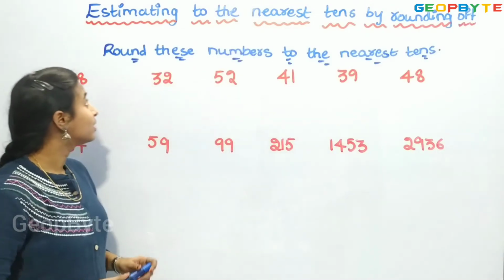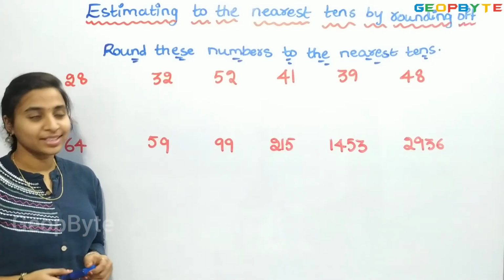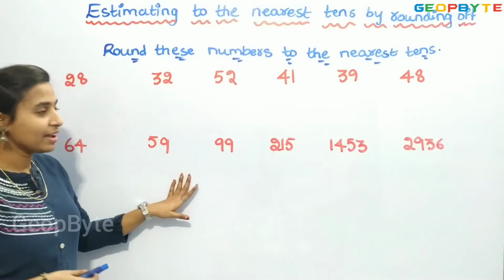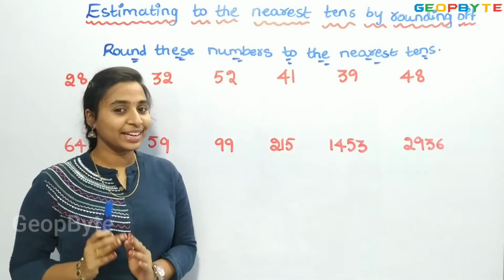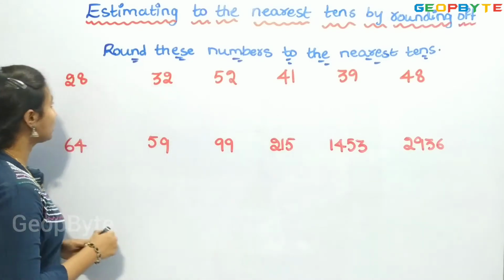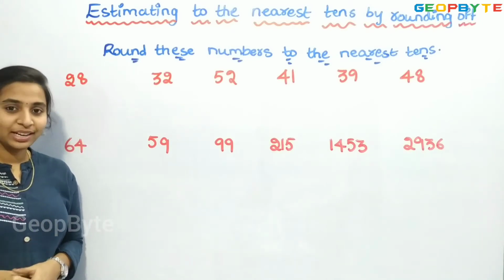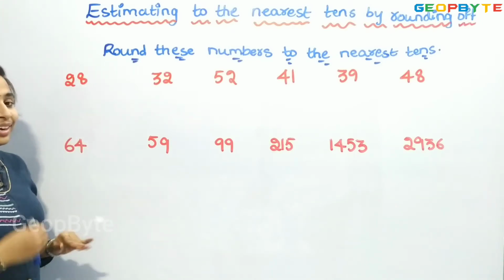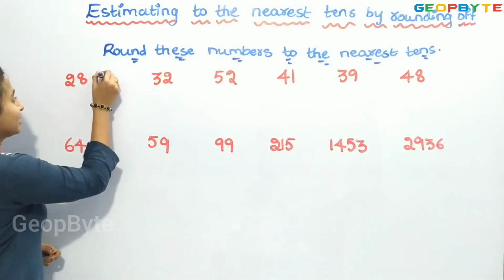Now, round these numbers to the nearest tens, right? So, below we have some numbers. We need to round them to their nearest tens. If you see the first number, we have 28, right? So, the nearest 10 of 28 will be 30,